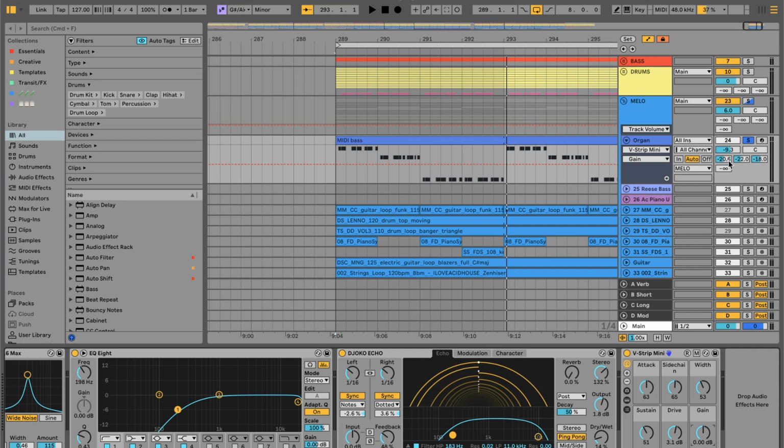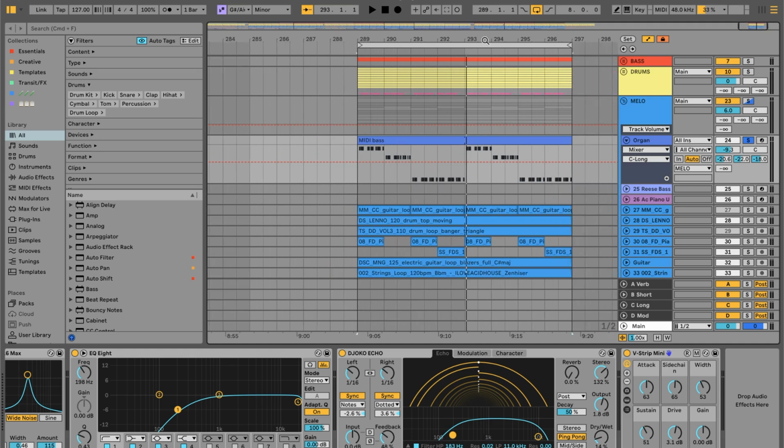Also on the sends and returns, I'm usually dialing in some amount of reverb, delay, a short delay and a longer delay. Let me know if you want me to make a video about how to set that up and use that properly. This is basically just trying to make it a little bit spacier, and we're using the same reverbs and delays to keep everything in the same space.